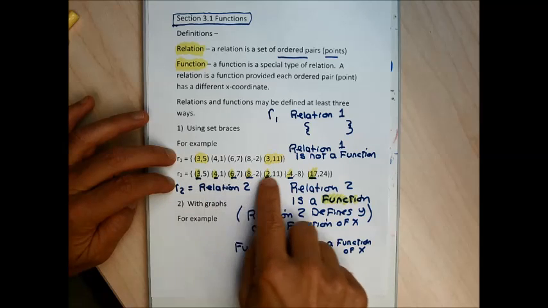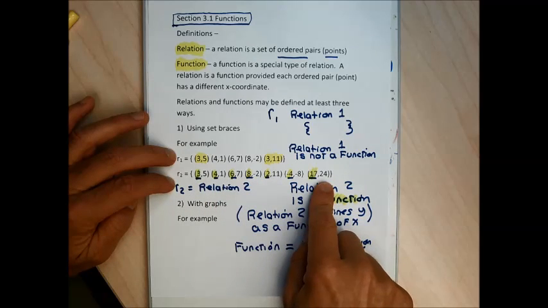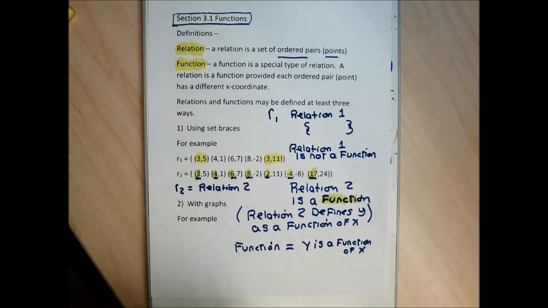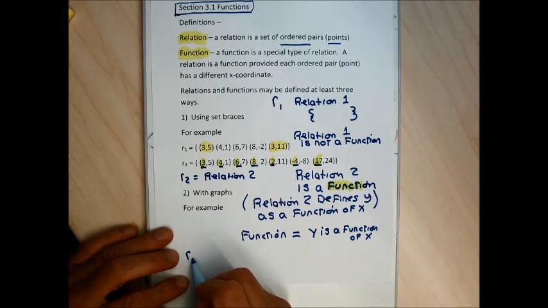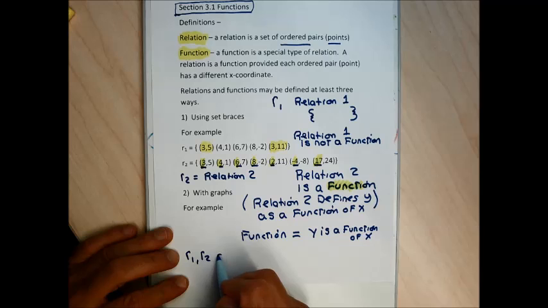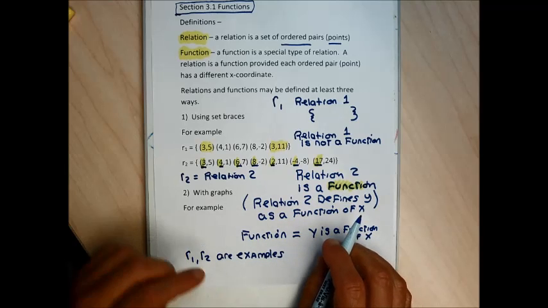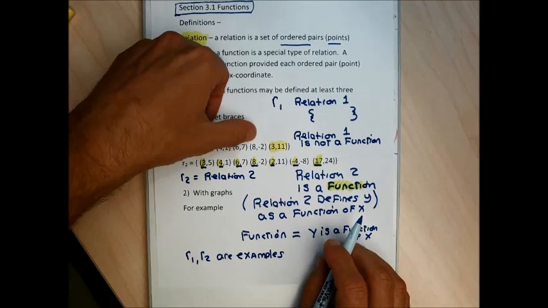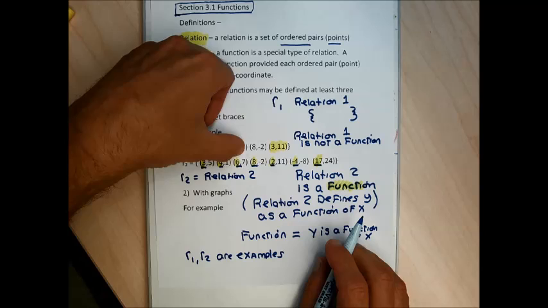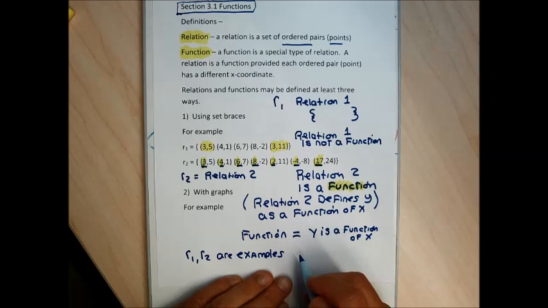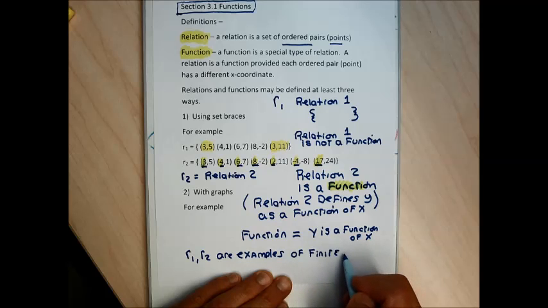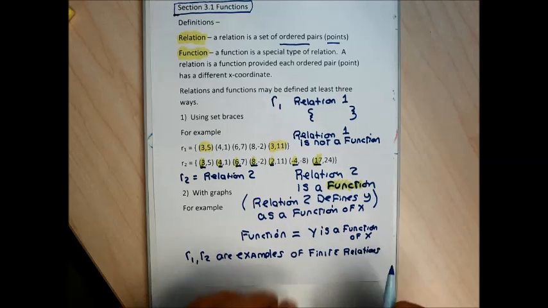If there were infinitely many points, I couldn't list all the points. Relation 1 and relation 2 are examples of finite relations, because they only have a countable number of points. Relation 1 has 1, 2, 3, 4, 5 points. Relation 2 has 1, 2, 3, 4, 5, 6, 7 points. So these are examples of finite relations as opposed to infinite relations.